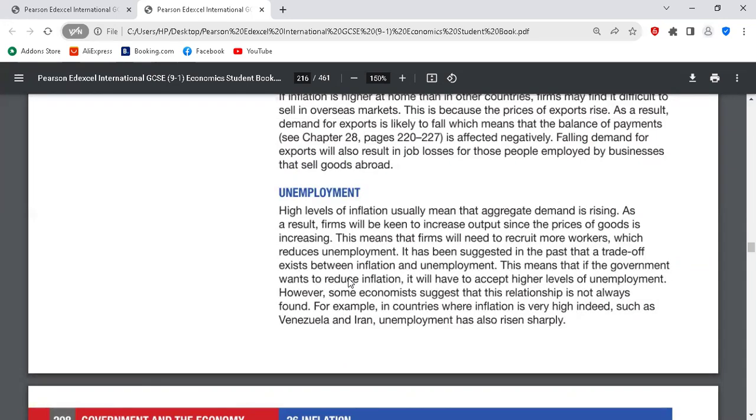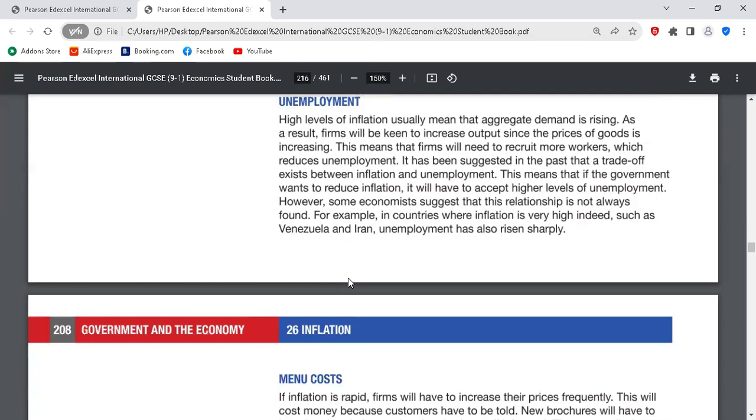Okay. So we go to high levels of inflation and unemployment. High levels of inflation usually mean that aggregate demand is rising. As a result, firms will be keen to increase output since the price of goods is increasing. This means that firms will need to recruit more workers, which reduces unemployment. So as soon as inflation increases, it means demand in the economy is increasing, yes or no? Yes. So firms would not have any other choice than to employ more workers. As a result of that, unemployment would fall. But they'll be paying more for their employees. They have the money because they are making more revenue due to increasing demand.